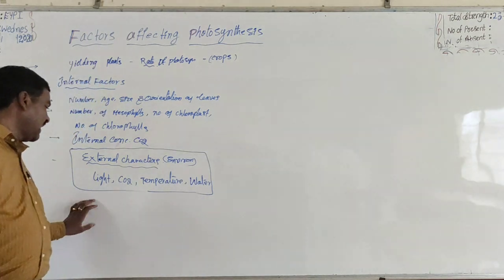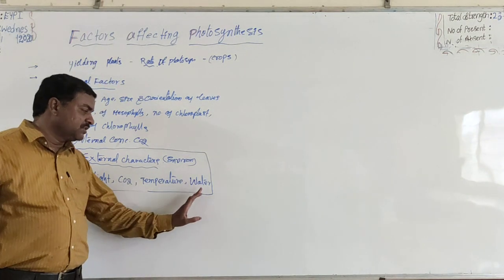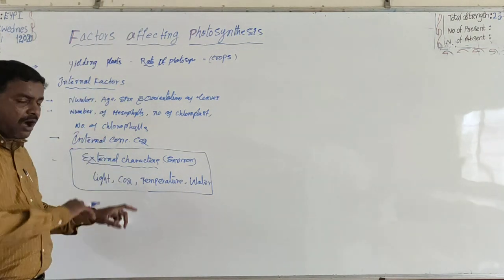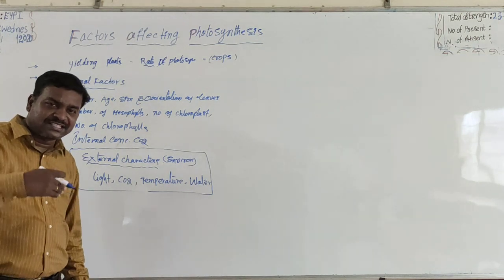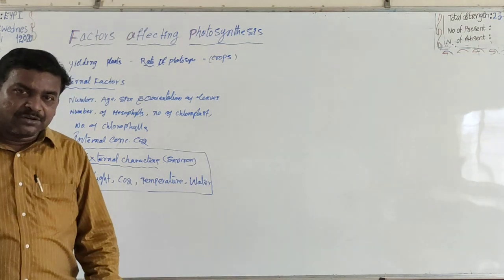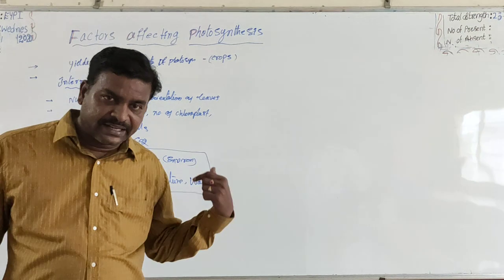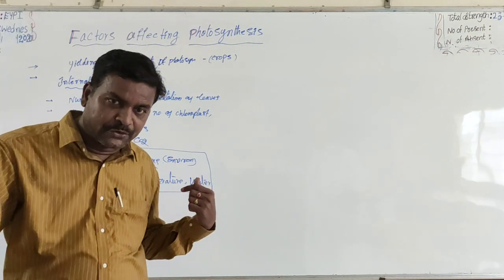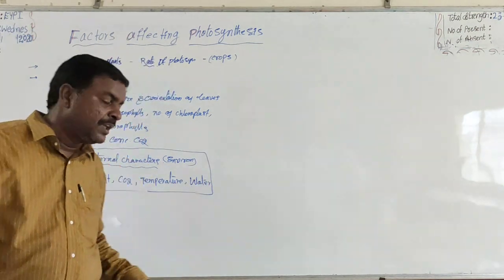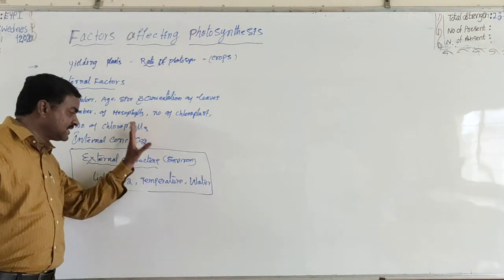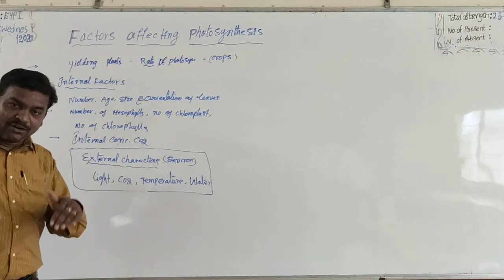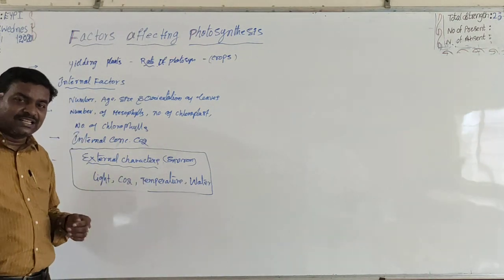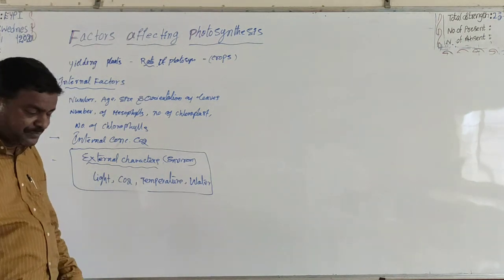For example, here light, temperature, concentration of CO2 and water, and internal factors, all these factors influence the rate of photosynthesis. But the rate of photosynthesis is dependent on the factor which is present in minimal value, that is, in low concentration. Among these factors, which one is in a very low concentration?